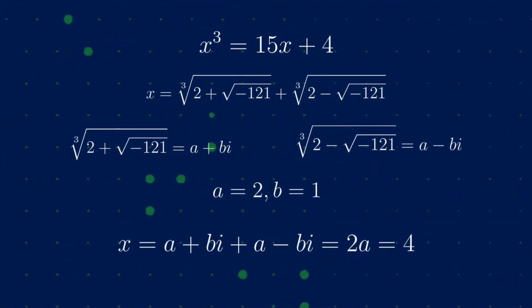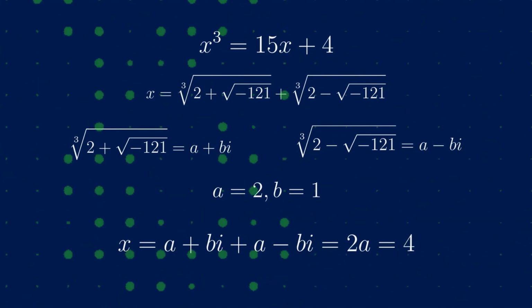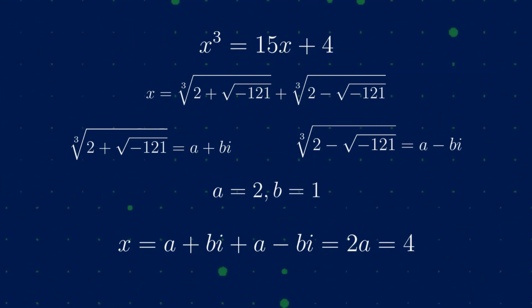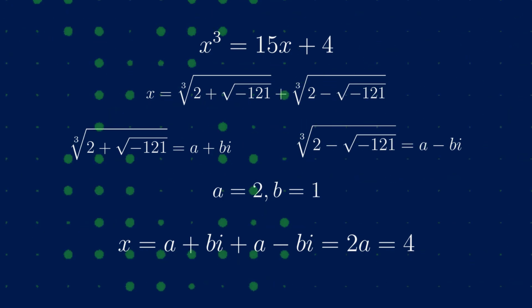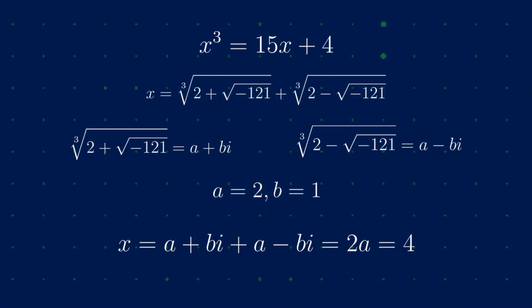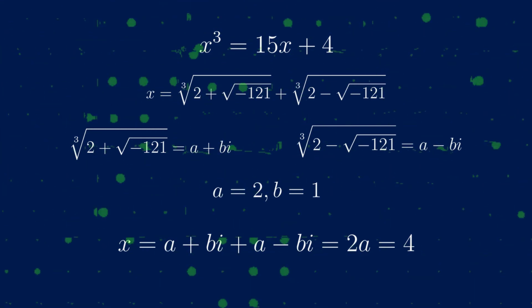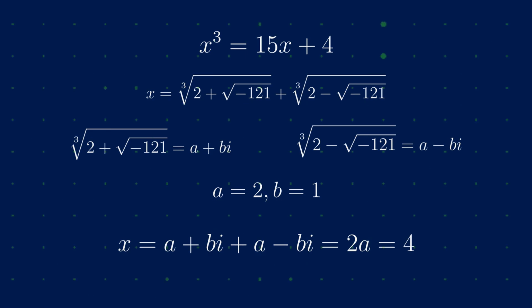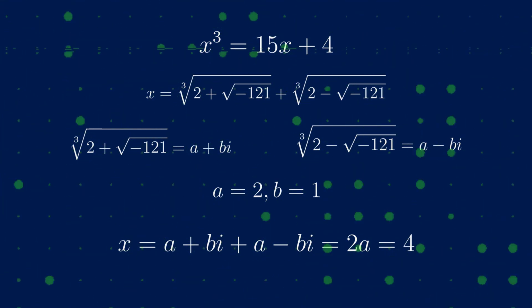Bombelli considered the equation x cubed equals 15x plus 4, for which the Cardano formula gives x equals the cube root of 2 plus the square root of negative 121 plus the cube root of 2 minus the square root of negative 121. Bombelli observed that the cubic has x equals 4 as a solution, and then proceeded to explain the expression given by the Cardano formula as another expression for x equals 4, as follows.